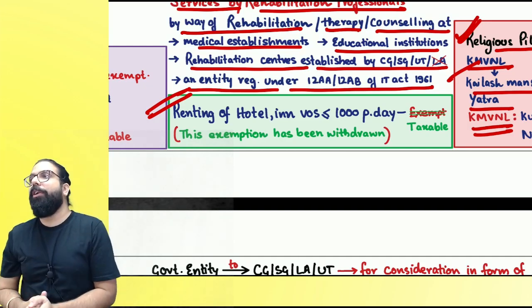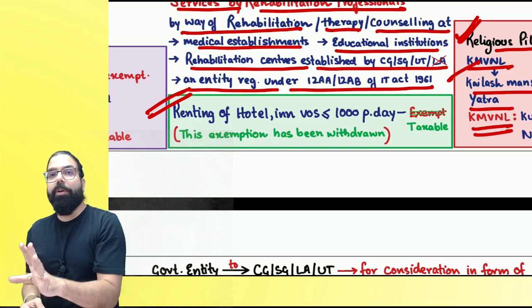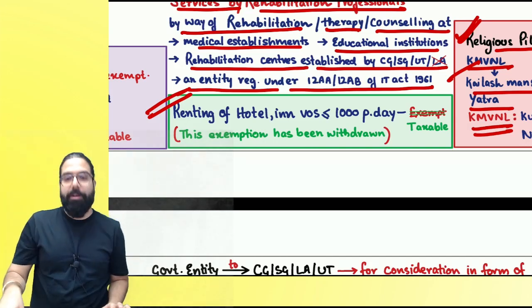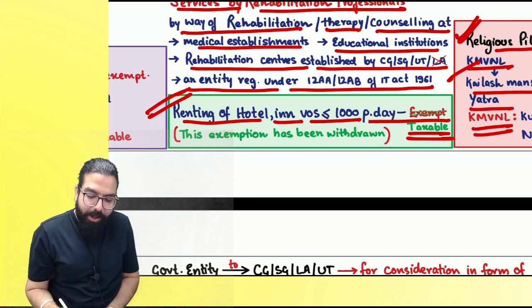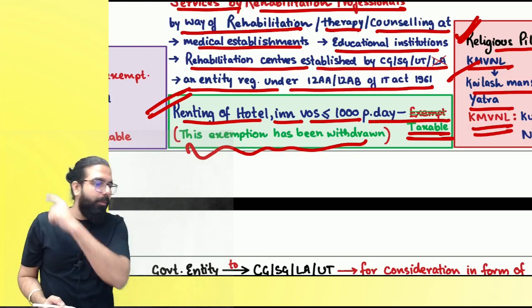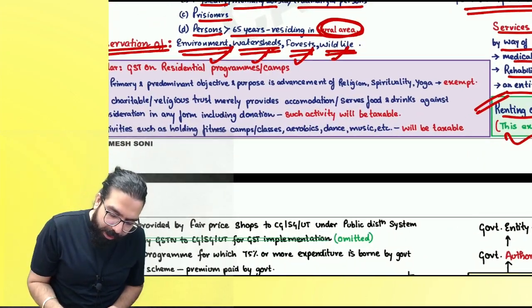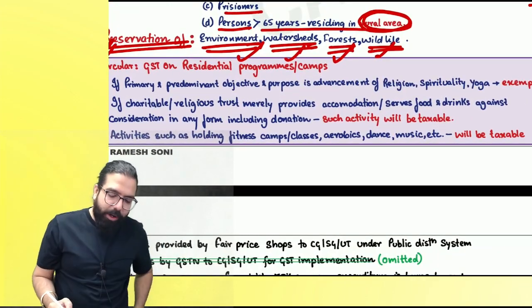Hence the government went ahead and told, now you go and stay in any hotel, any amount you pay will be taxable. The government told that renting of hotel with value of supply less than or equal to 1000 per day was exempted. Now it is taxable. This exemption has been withdrawn. Everyone, there are some circulars also which I have told over here.